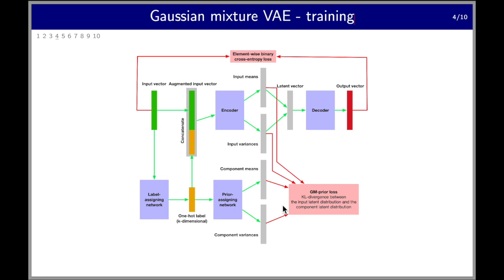Now let me repeat again. This prior assigning network is encouraged by this KL divergence loss to map each label to the average of the latent distributions of chunks that are assigned to that label. So let's look at some implications.